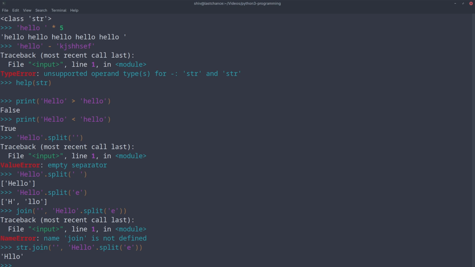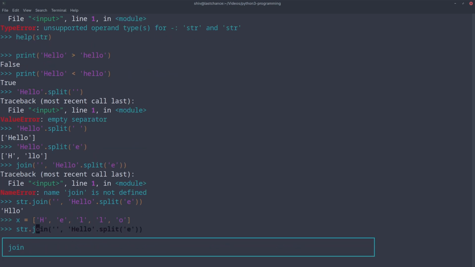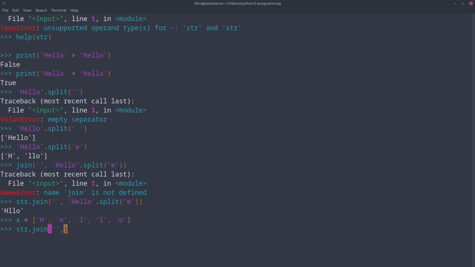So for example, we take a list, and the list has 4, 5 or 6 characters, or whatever we need. Consider this is a list, and we want to get hello from this. So what we can do is str.join with an empty string, and then we give it X. You see, it will join all those and it will give us hello.